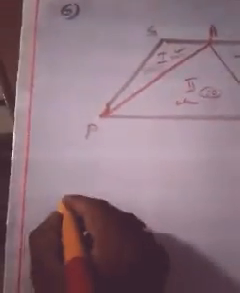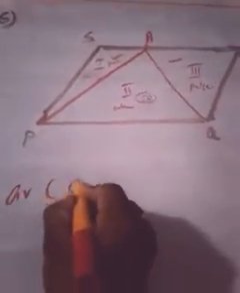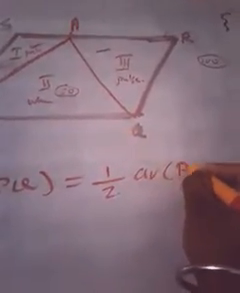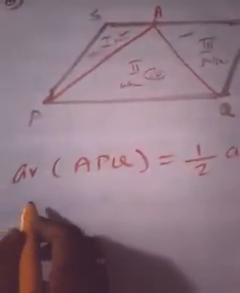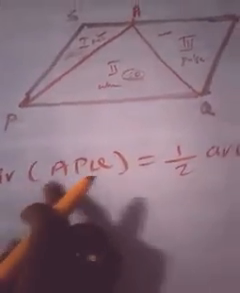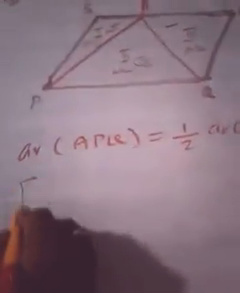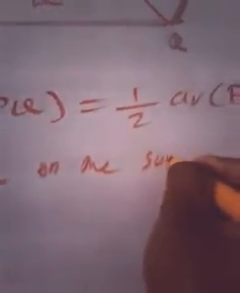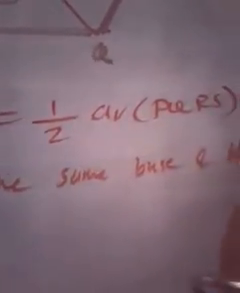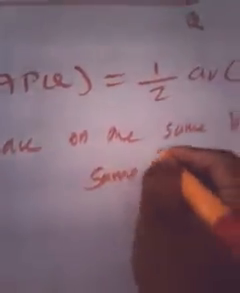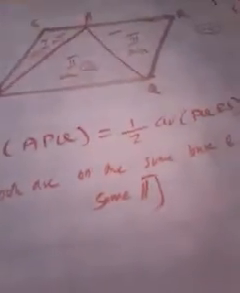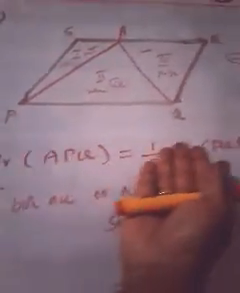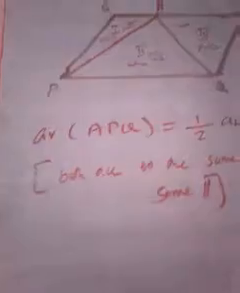So which method did we use? From the figure it is very clear that area of APQ is equal to half of the area of parallelogram PQRS. Why can I write like this? What is the reason? Because both are on the same base and between the same parallels. So if a triangle and a parallelogram are on the same base and between the same parallels, then obviously the area of the triangle should be half of the area of the parallelogram, isn't it?